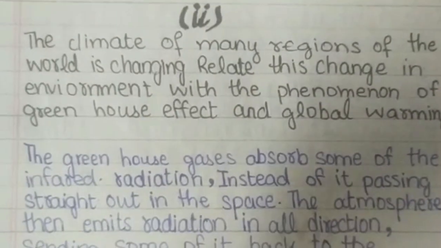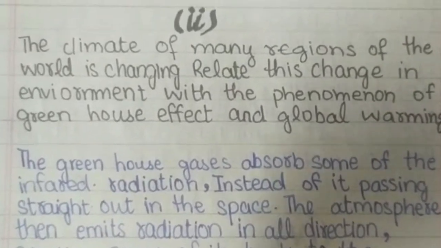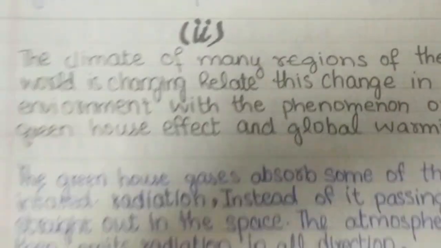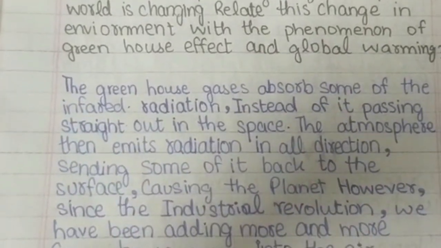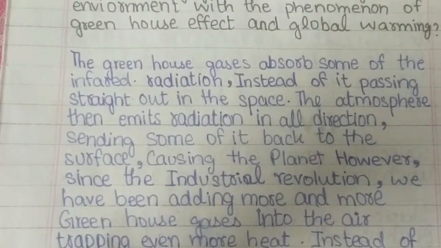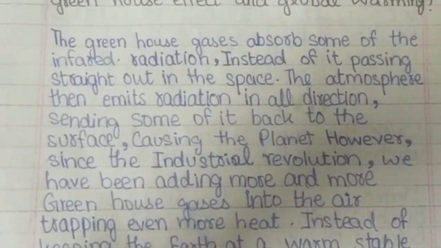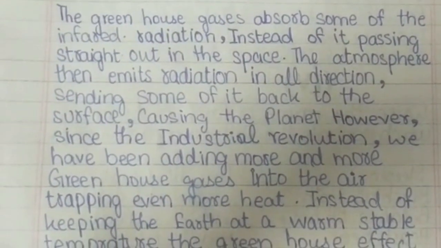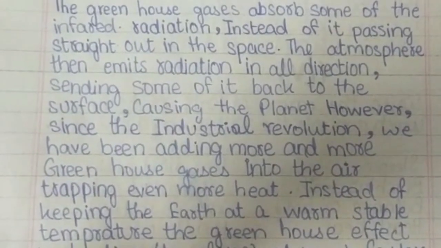Question number 2. The climate of many regions of the world is changing. Relate this change in environment with the phenomena of greenhouse effect and global warming. The greenhouse gases absorb some of the infrared radiation instead of it passing straight out into space. The atmosphere then emits radiation in all directions, sending some of it back to the surface, causing the planet to warm.